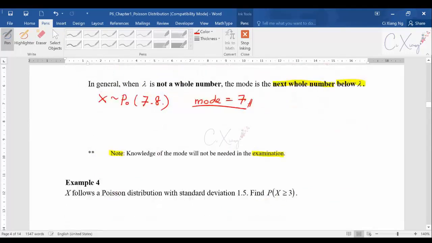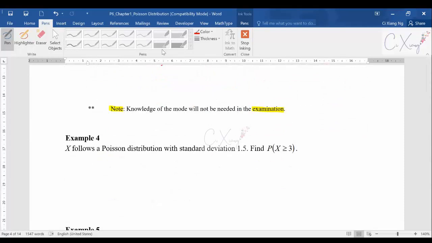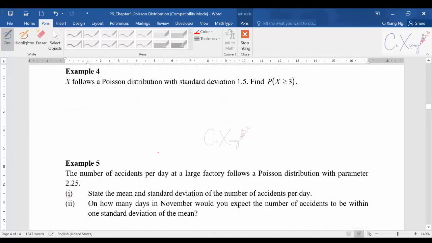Let's have a look at example 4. How are we going to try the questions related to this? Example 4: x follows a Poisson distribution with standard deviation 1.5. Find P(x greater than or equal to 3). Since the standard deviation is 1.5, what is the variance?